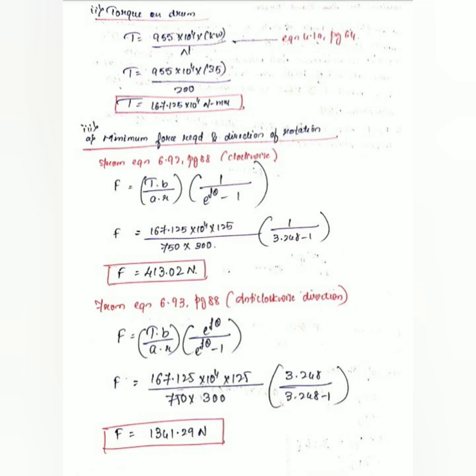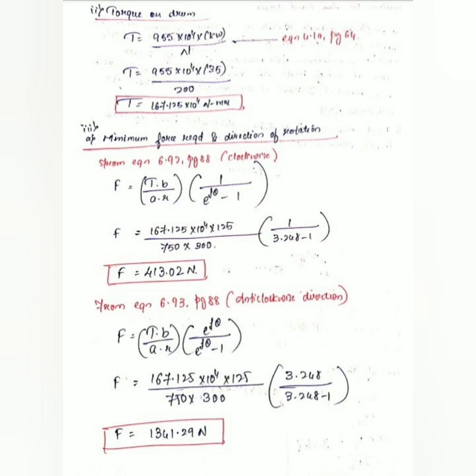Next step is to find the torque on the drum, because this torque is necessary to calculate the minimum force required on the brake arm or lever. So torque is found by the following equation 4.1a, page number 64. Torque equal to 955 into 10 raised to 4 into power divided by n. So substituting the power value and RPM value, we are getting a torque of 167.125 into 10 raised to 4 Newton mm. Either you use this equation or simply 2 pi nT by 60 into 1000. You can use that power equation to find the torque T.